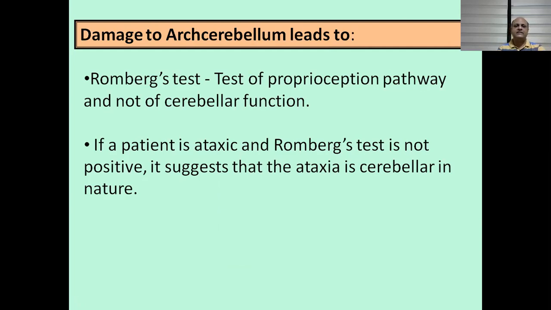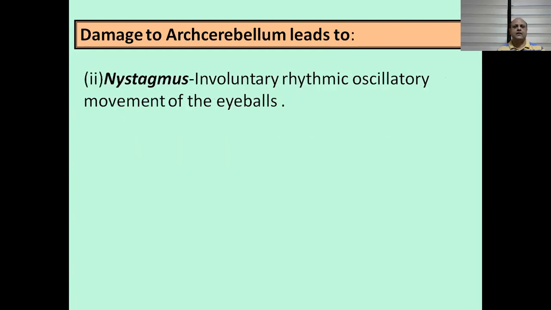However, if the Romberg's test is negative, then the ataxia is attributable to the cerebellar lesion. So Romberg's test negative with ataxic gait and posture indicates that there is damage to the archicerebellum.